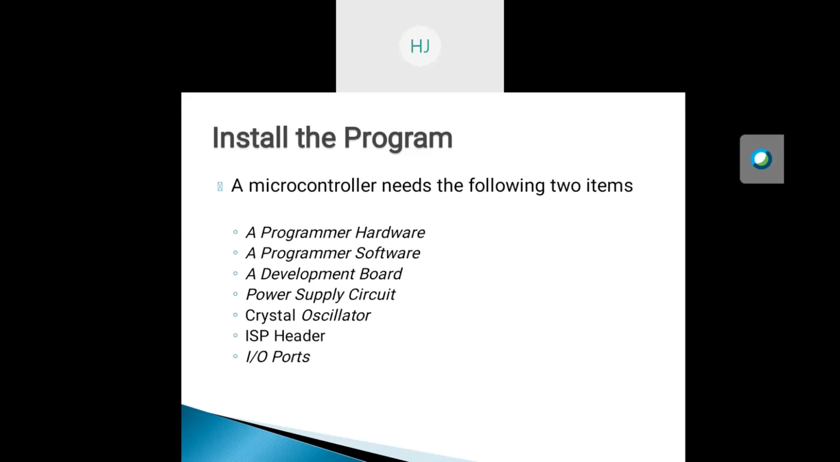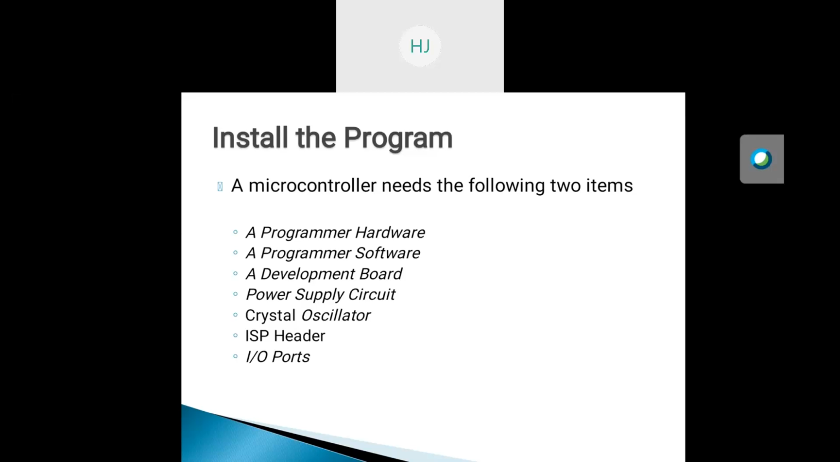The programmer hardware of the embedded system can communicate with both the microcontroller as well as the personal computer. This allows it to get what the personal computer is saying and write it to the microcontroller chip. Here the USB interface is used to communicate between the personal computer and the microcontroller. Second one is the programmer software.